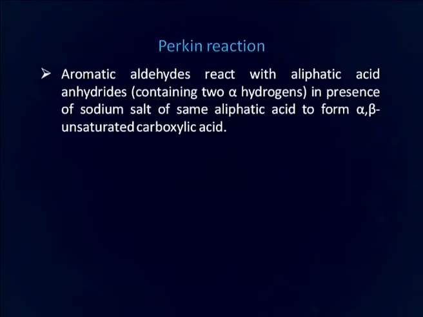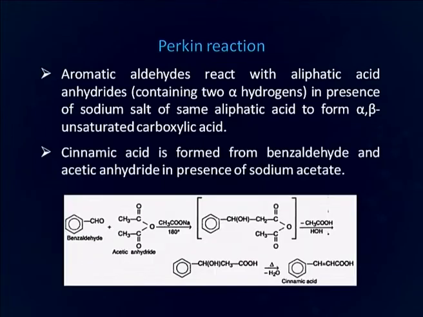We will now discuss Perkin reaction. Aromatic aldehydes react with aliphatic acid anhydride containing at least 2 alpha hydrogens in presence of sodium salt of the same aliphatic acid to form alpha beta unsaturated carboxylic acid.